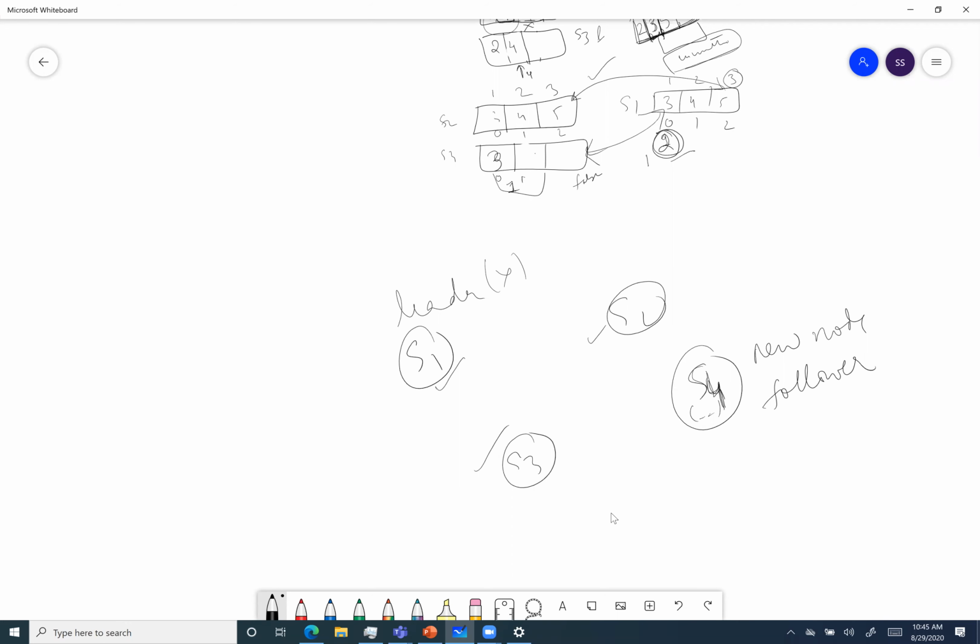That's one change. The other change is when S1, S2 and S3 decide that S4 is good to go, which is joint consensus. S1 will help S4 catch up first; it will say, okay, this is the snapshot and you should be able to replicate all these logs. Once S4 does that, S4 can become a leader or take part in other consensus. So that is cluster membership changes.